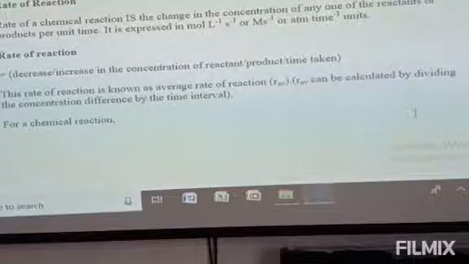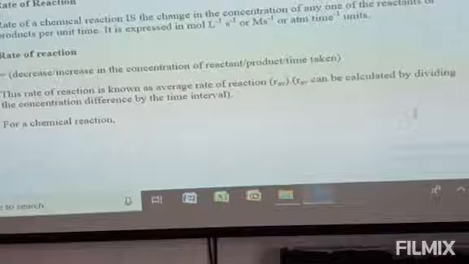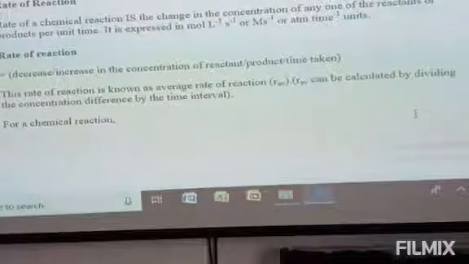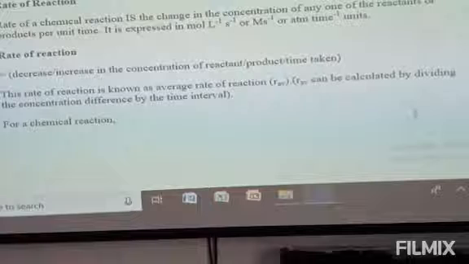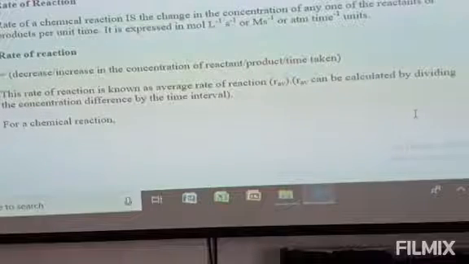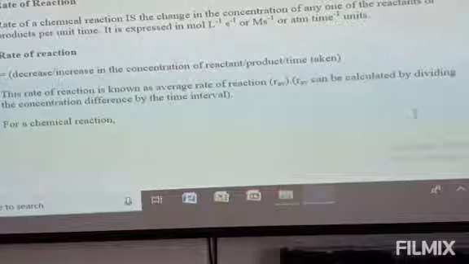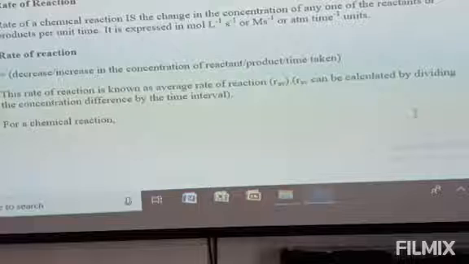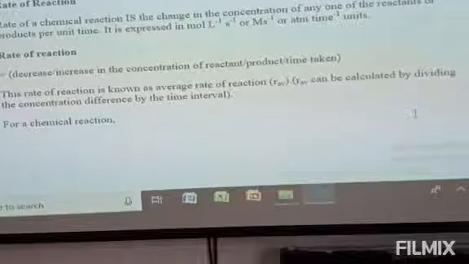The rate of a reaction is known as the average rate of reaction, which we can represent as R_av. AV indicates the average here. R_av can be calculated by dividing the concentration difference by the time interval. Then average rate can be found by dividing the concentration difference, meaning the initial concentration minus the final concentration, divided by time taken. Then you will get the average rate for a chemical reaction.